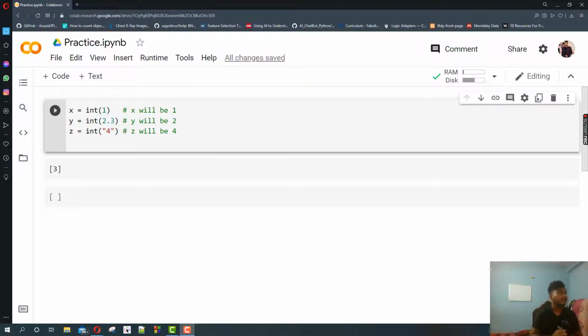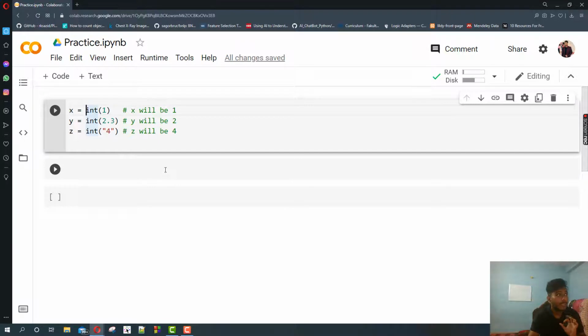So let's see that. In my Google Colab I have written 3 lines of code. There are 3 variables x, y and z. The number 1 is assigned to variable x, 2.3 is assigned to variable y, and 4 is assigned to variable z.